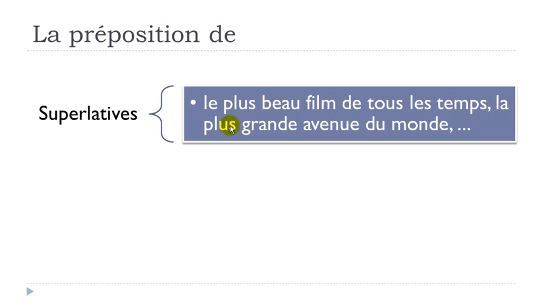Okay, and then la plus grande, big, avenue du monde. And in that case, you can see that you combine this de and then the article le monde, the world, okay? De le becomes du, okay? So du monde, of the world. La plus grande avenue du monde. Okay, so for all these superlatives constructions, remember you will have to use this preposition de, okay? De tous les temps, du monde.